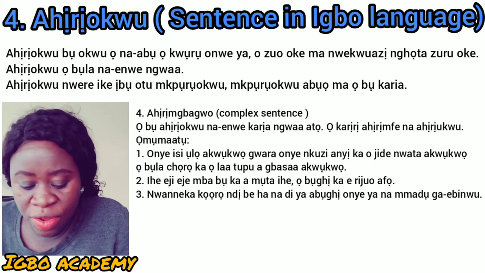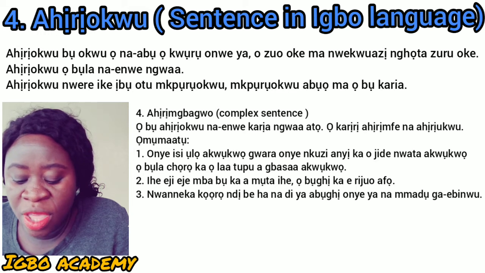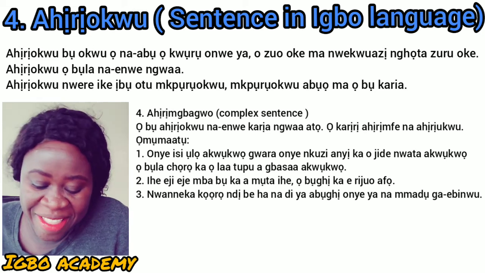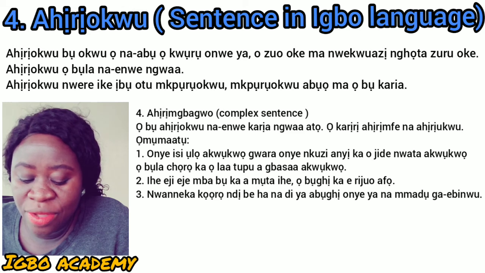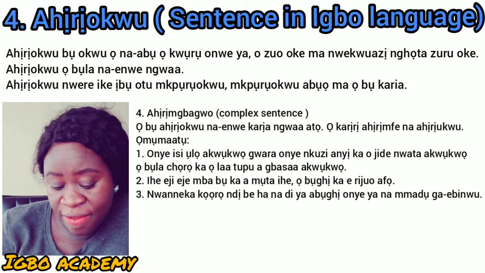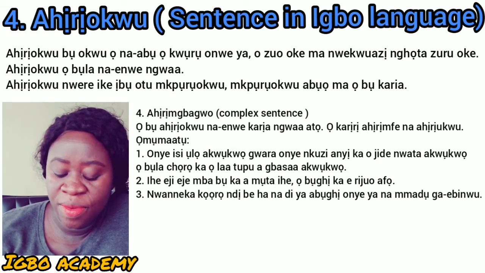Then now we go to number 3. Nwanneka kọrọ ndị be ha na di ya abụghị onye ya na mmadụ ga-ebinwu. So Nwanneka kọrọ is the first verb, ndị be ha na di ya abụghị, onye ya na mmadụ ga-ebinwu.